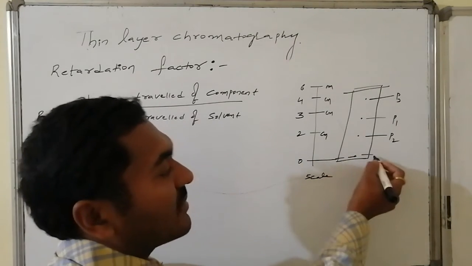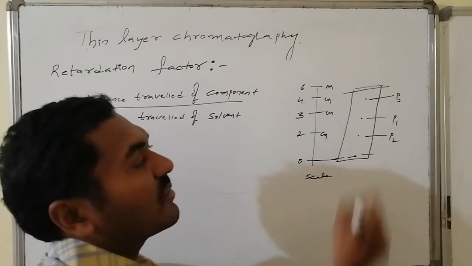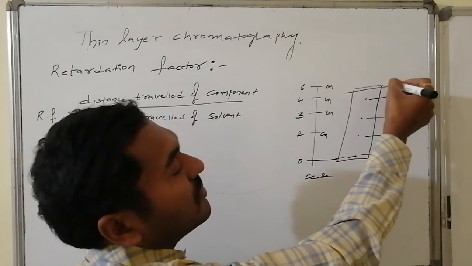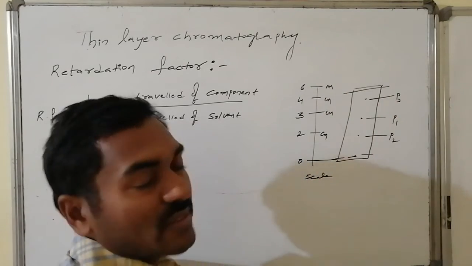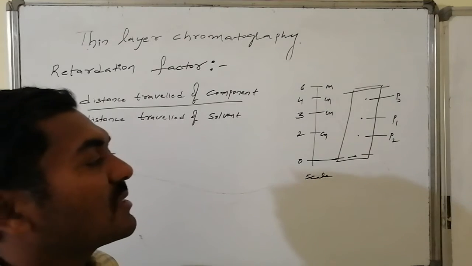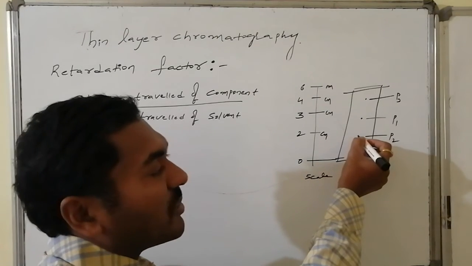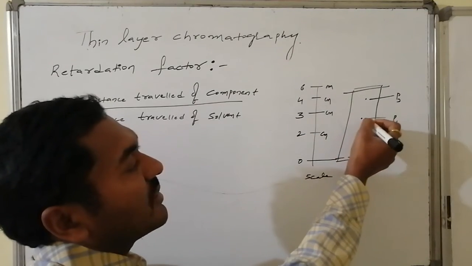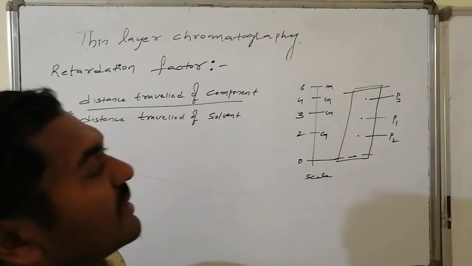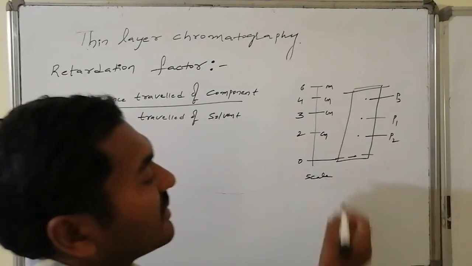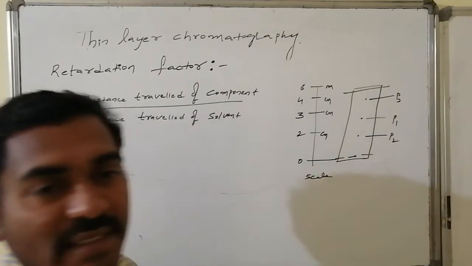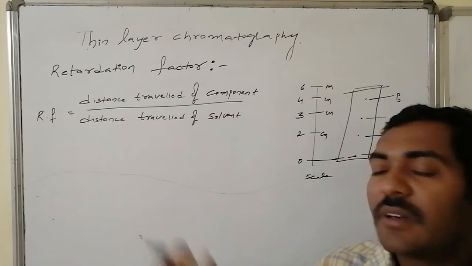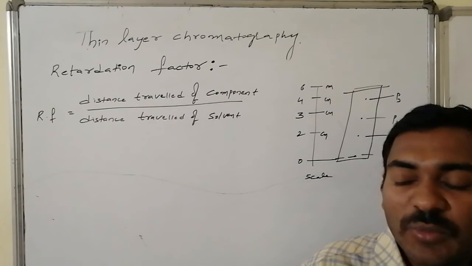That line is known as the baseline, and this is said to be what? Solvent front. The total distance is from the baseline to the highest distance travelled by the solvent, that is the solvent front, the maximum distance. From the baseline to the spots: P2 occurs at 2 centimeters, P1 at 3 centimeters, and P3 at 4 centimeters, and the distance from the baseline to the solvent front is 6 centimeters. From this relative information in a particular solvent, the retardation factor is to be calculated.